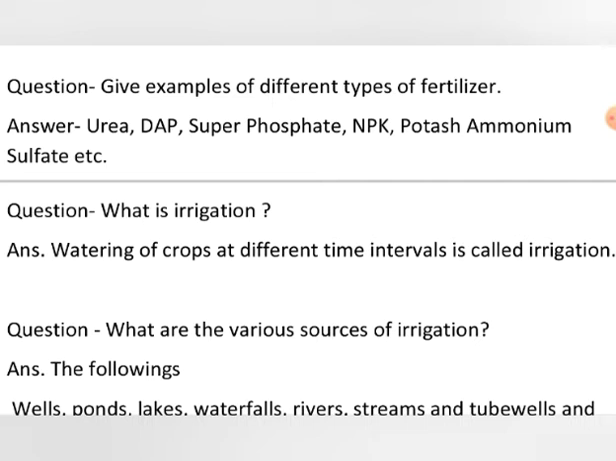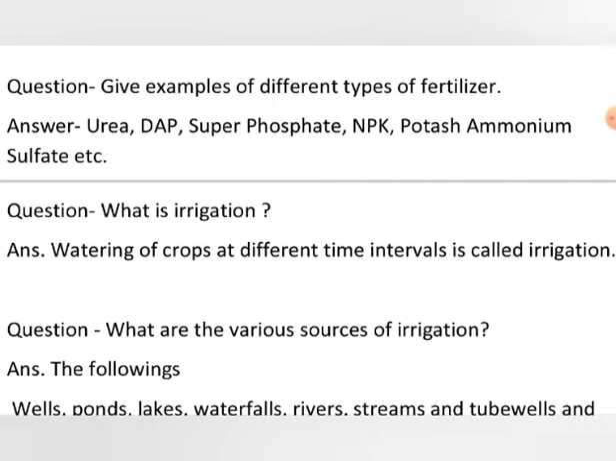Another fertilizer is DAP. Here D stands for di, A stands for ammonium, P stands for phosphate. Diammonium phosphate. It is also a fertilizer. It is rich in nitrogen because ammonia contains nitrogen, and in phosphorus. Another example of fertilizer is superphosphate. It is also rich in phosphorus.